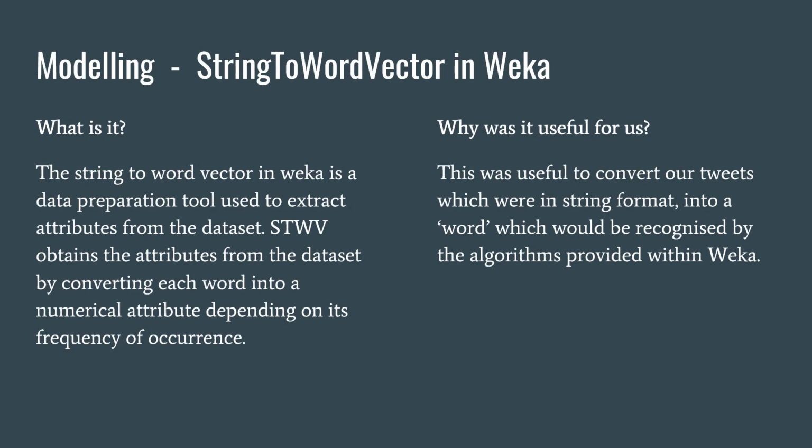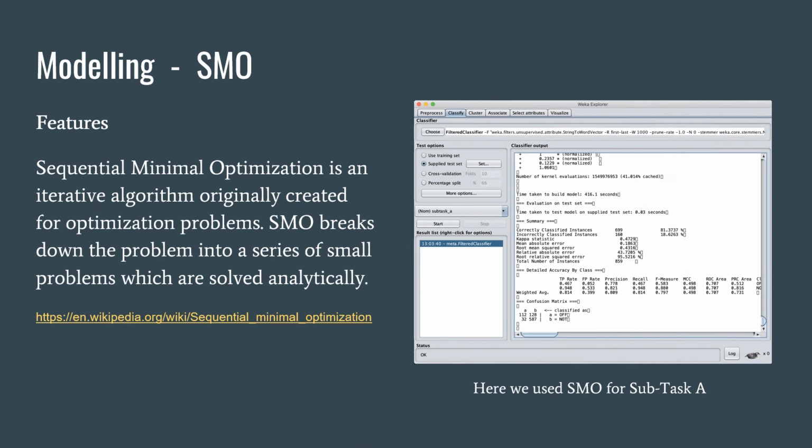The StringToWordVector algorithm is a tool used to convert each string into a numerical attribute that Weka can recognize. The SMO algorithm breaks down the problem into a series of smaller problems, then works through each one individually.